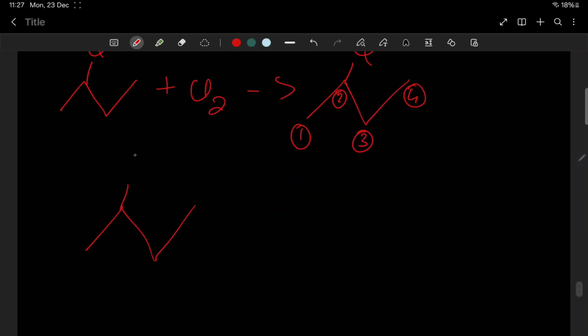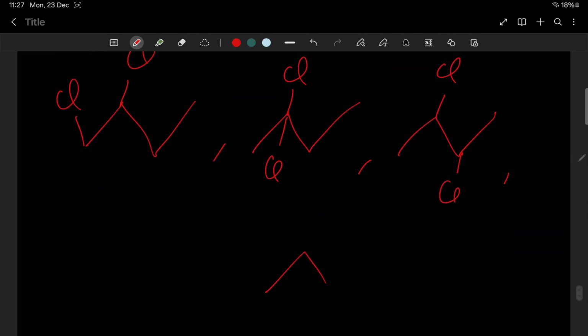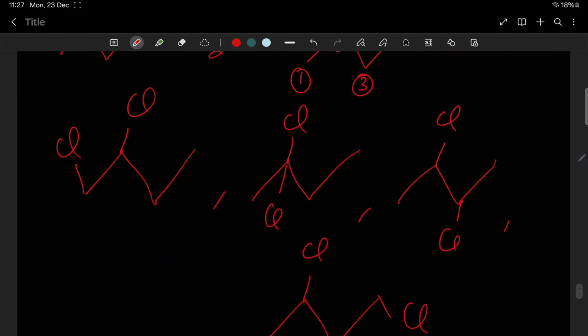So we'll draw that. Now the question is the total number of optically active isomers. So these are the 4 structures, right?